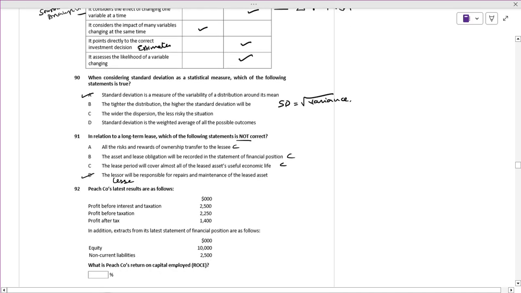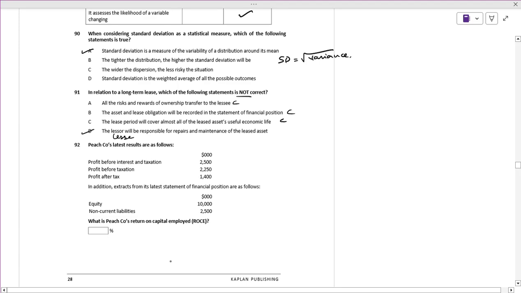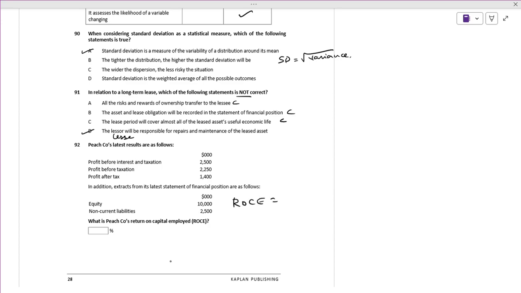Next. What is the return on capital employed? Is that profit before interest and taxation? Profit before taxation. See, this is the last one. It leads to the next topic as such. What is the return on capital employed formula? It is profit before interest and tax divided by capital employed, is it right?